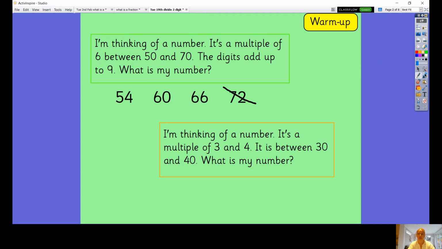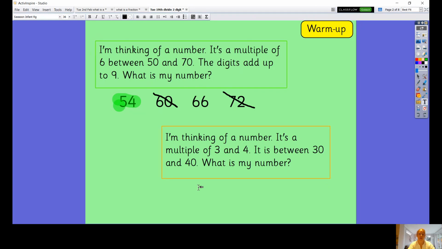And then I just need to look at the second part of the clue, which is the digits add up to 9. Now I can see straight away that it's not going to be that one because 6 and 0 make 6, obviously, and definitely not 9. And then I can look at the other two and I can see 6 and 6 add up to 12, so it's not that one. So it's going to be this one, I think, and I'm just going to check that. 5 and 4, does that add up to 9? Yes, it does. So 5 add 4 makes 9. So the answer there is 54. My number is 54.